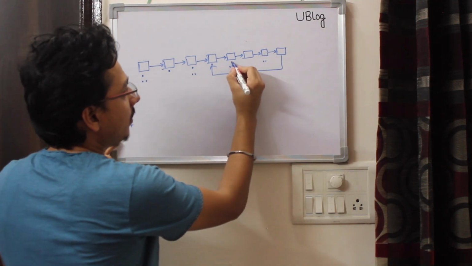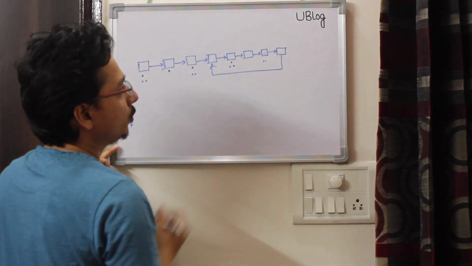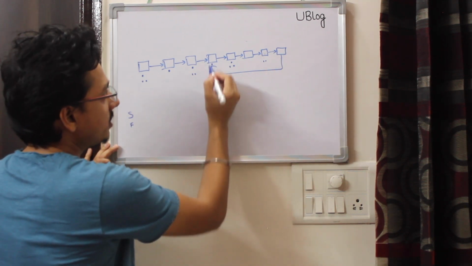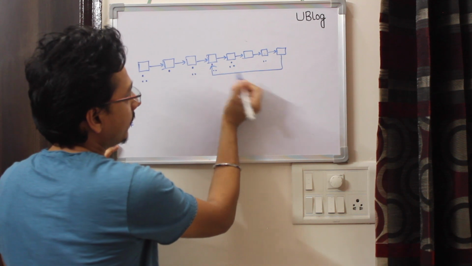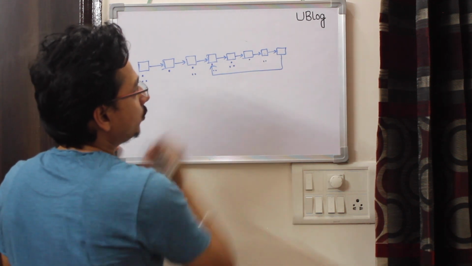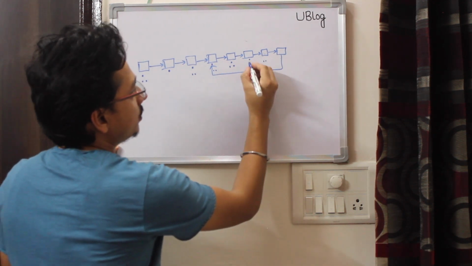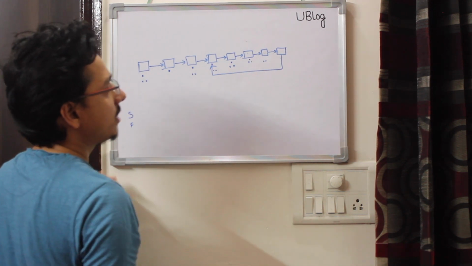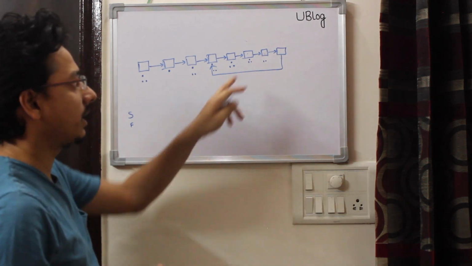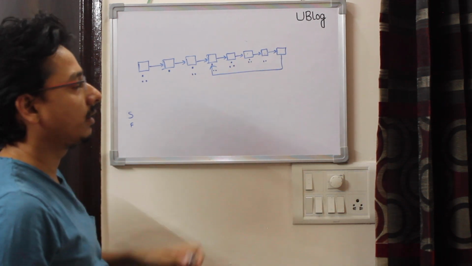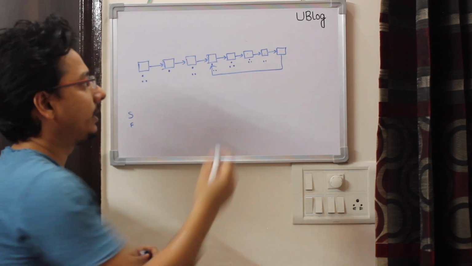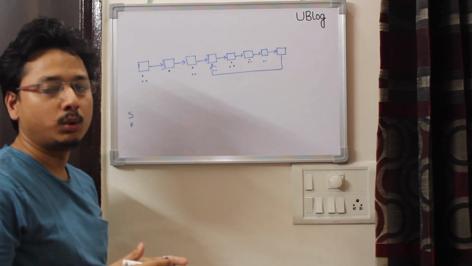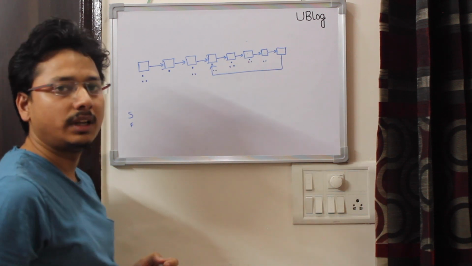Next, my slow pointer will come here and the fast pointer will move two nodes. First it will move to this node, and then because the next of this node is this, it will be back here. Next my slow pointer will move to this node and my fast pointer will move to this node. At this point both my slow and fast are at the same node. My code checks at each node whether slow and fast are equal, so at this point my if condition will pass, which means there is a loop.